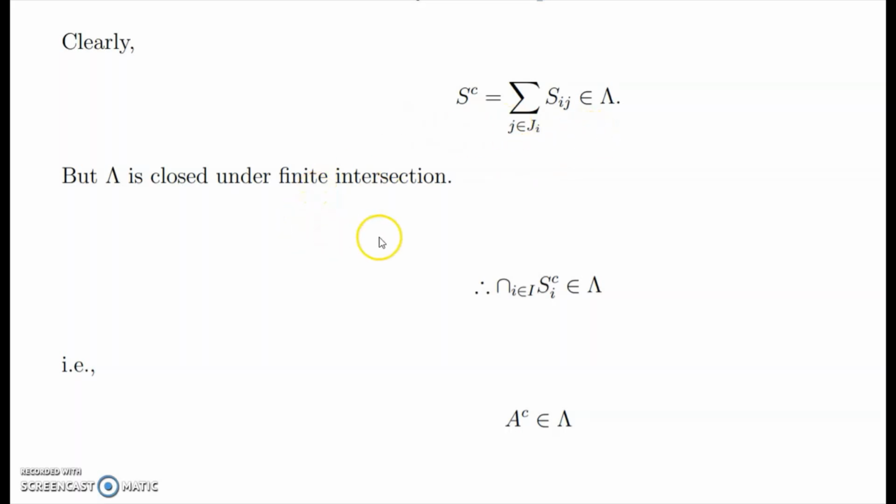But lambda is closed under finite intersection. We have intersection i belongs to I, S_i complement belongs to lambda. That is, A complement belongs to lambda.